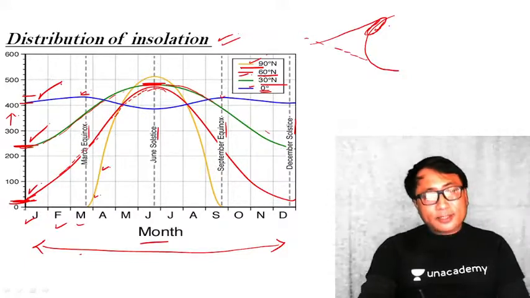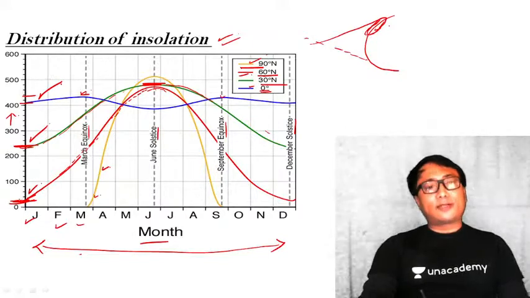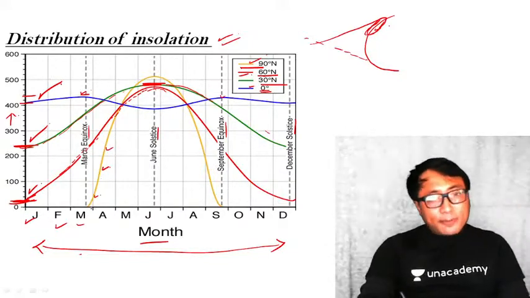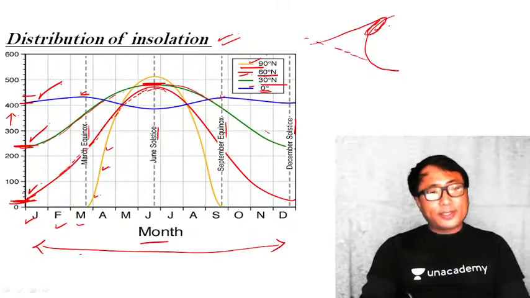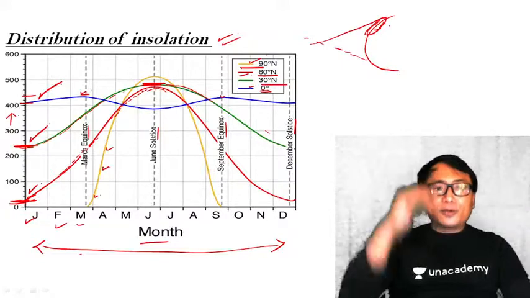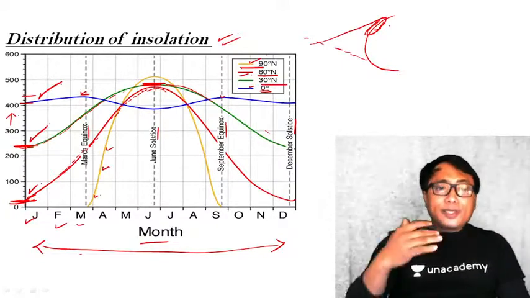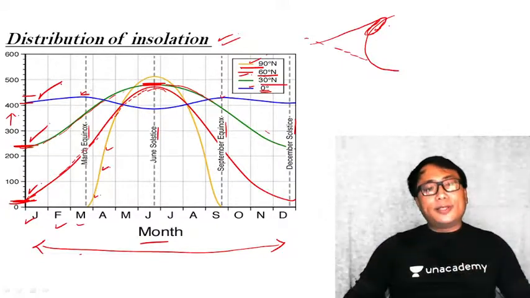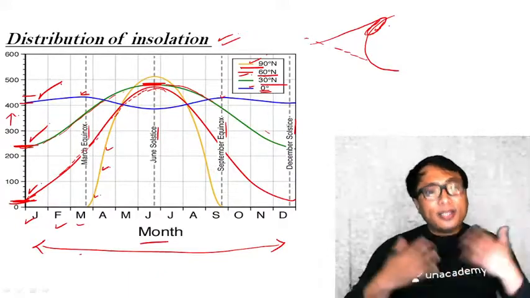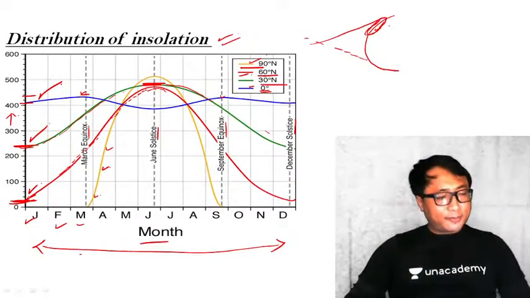Yes, it is very less, very close to 0, but it started from there. Why does this particular yellow line start abruptly from here, not from somewhere else? Because we have just seen that right at the polar location, during the winter season, insolation is 0. There is complete darkness for months and months. So there is no question about any intensity of insolation itself.